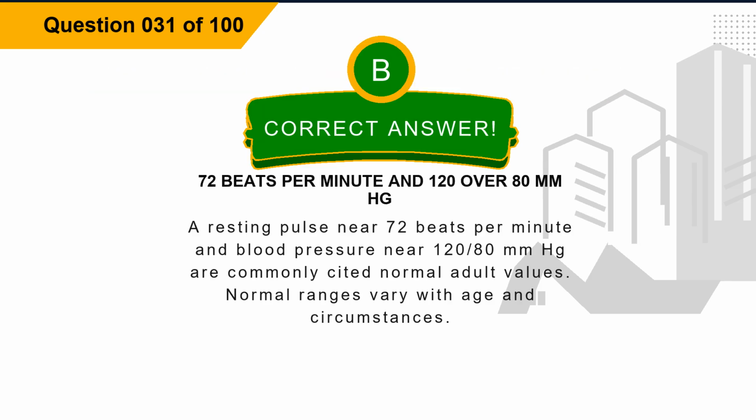The correct answer is option B, 72 beats per minute and 120/80 mm Hg. Explanation: a resting pulse near 72 beats per minute and blood pressure near 120/80 mm Hg are commonly cited normal adult values. Normal ranges vary with age and circumstances.